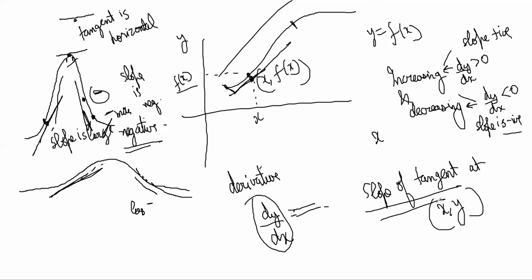If that slope is positive, the function is increasing. If that slope is negative, it is decreasing. Very obvious idea.